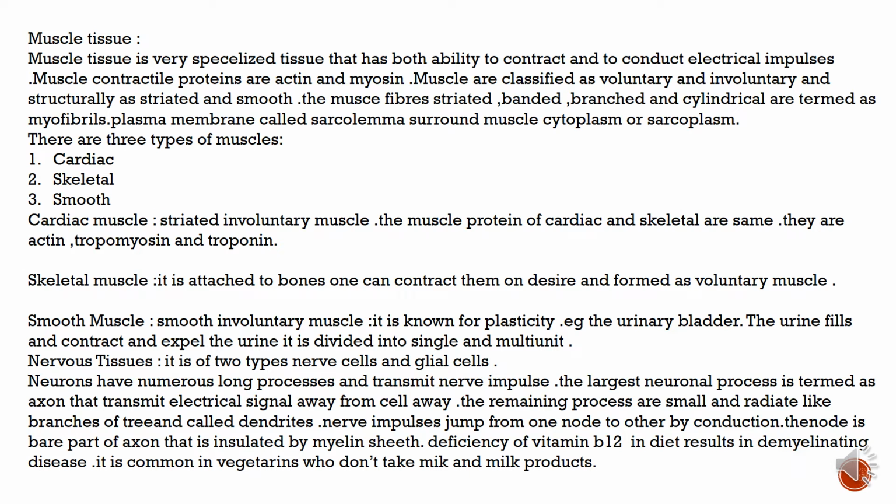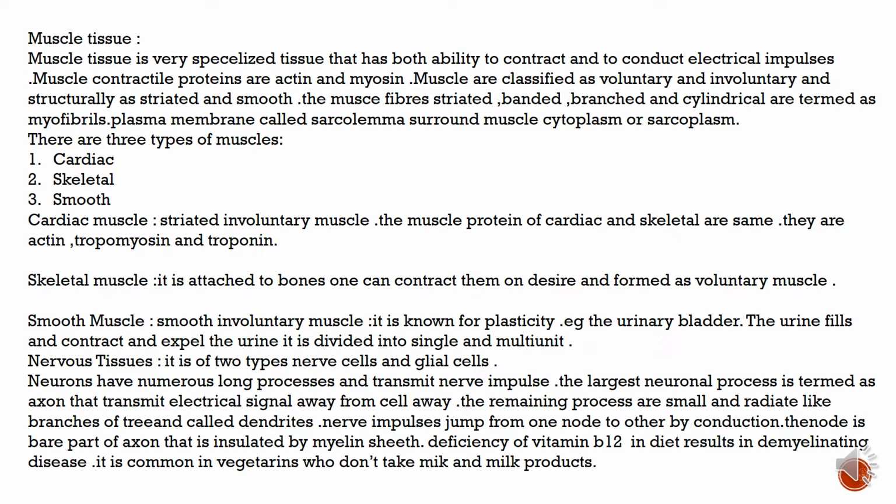Muscle tissue is a very specialized tissue that has both the ability to contract and to conduct electrical impulses. Muscle contractile proteins are actin and myosin. Muscles are classified as voluntary and involuntary, and structurally as striated and smooth muscle fibers. Muscle fibers are striated, banded, branched, and cylindrical, containing myofibrils. The plasma membrane, also called sarcolemma, surrounds the muscle's cytoplasm, the sarcoplasm.